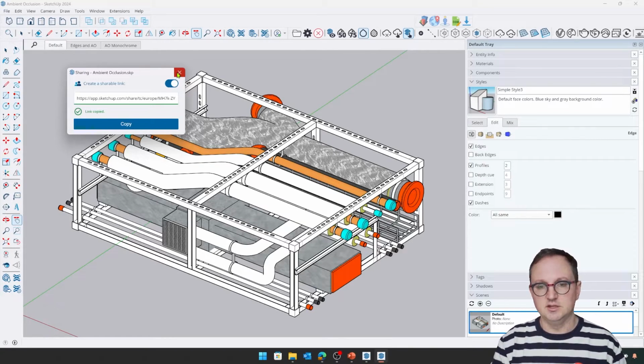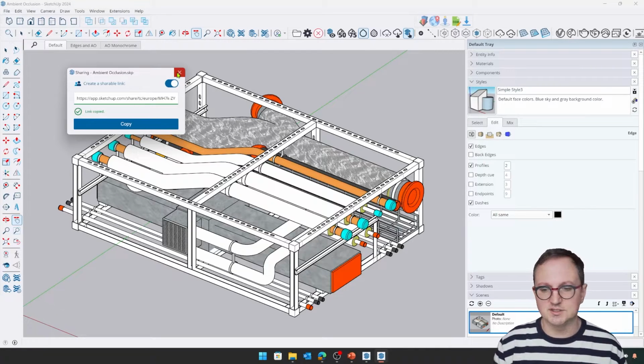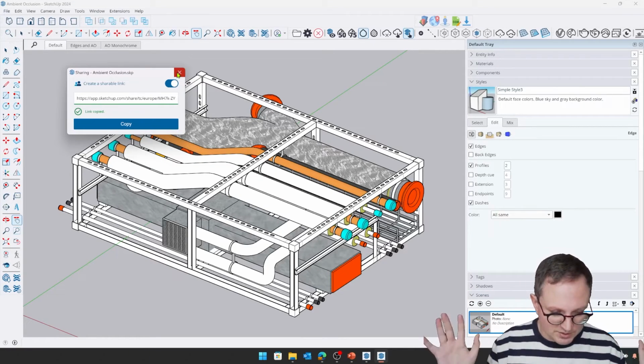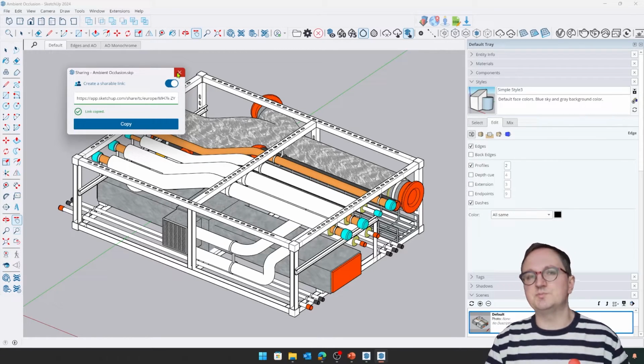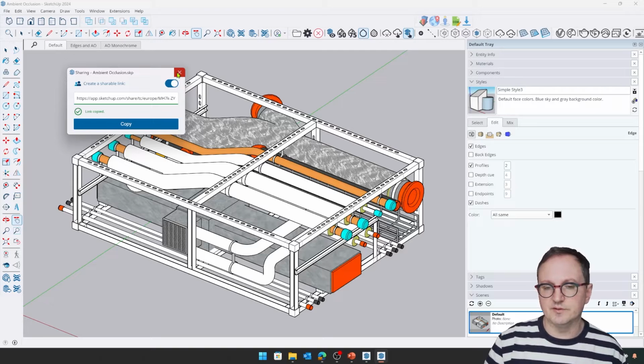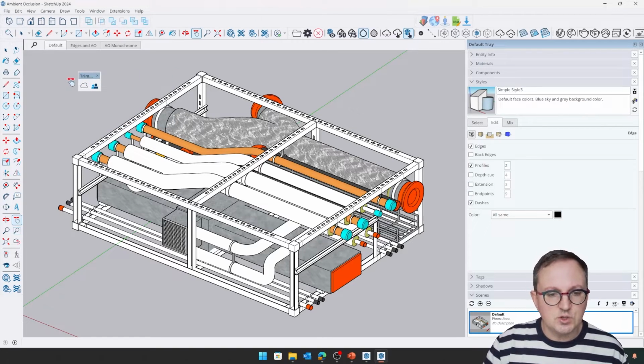So you can open a file, do some work on it on the iPad, save it. You can open that straight away on the desktop. You can open it in the web if you've not got access to any of the software at that point in time. You can send them to clients. You can do all this really useful stuff. Not useful for everybody, but I'm sure most people would find something there that will benefit them. So there's a few little bits and pieces.